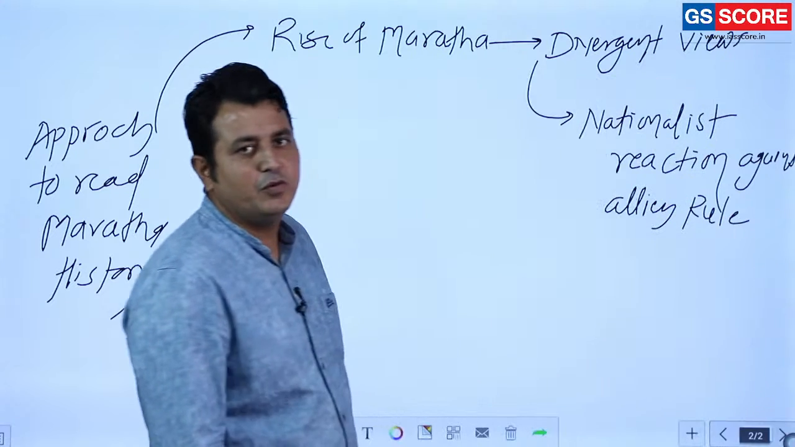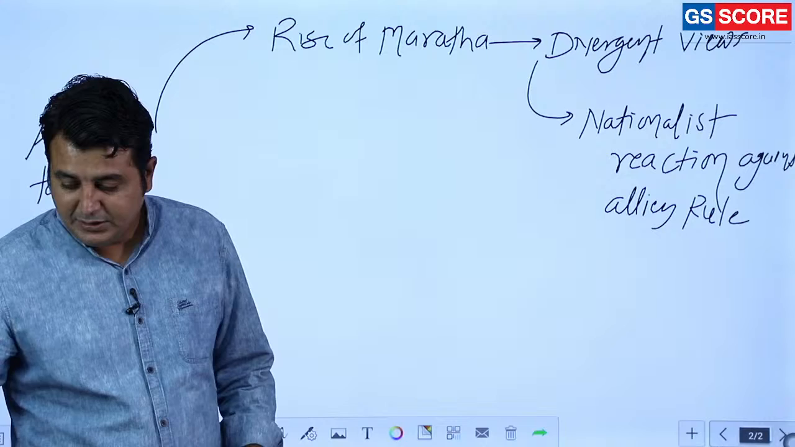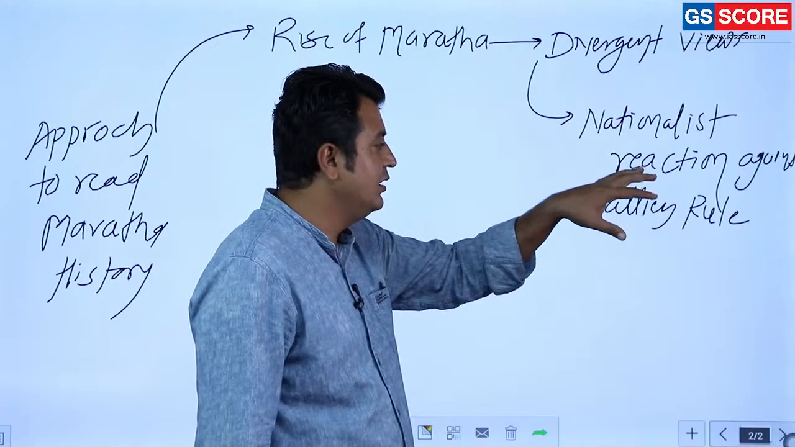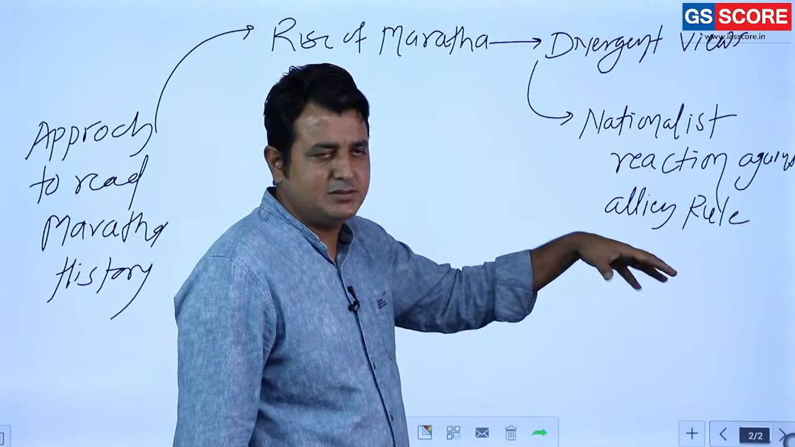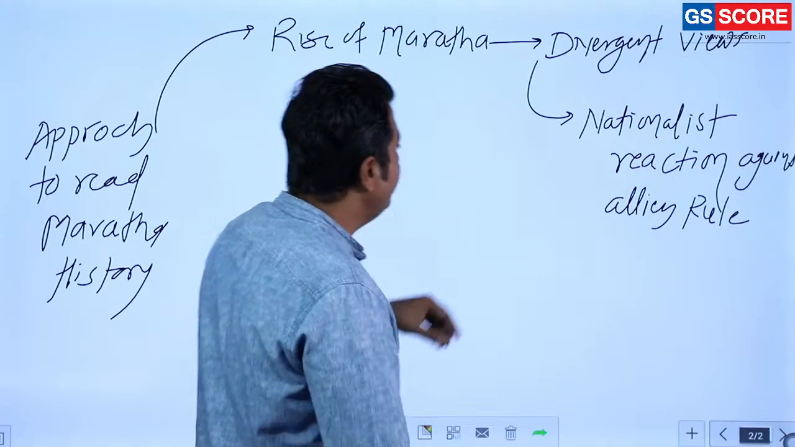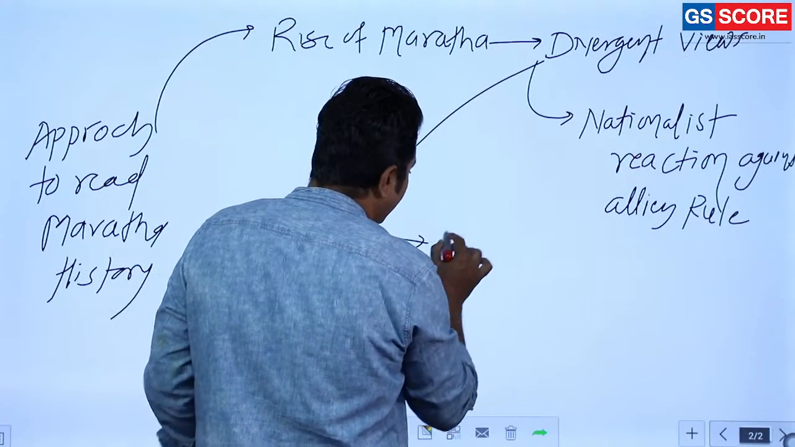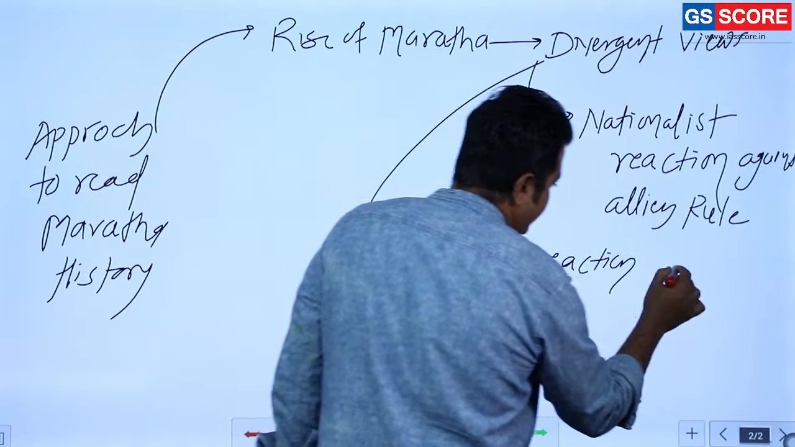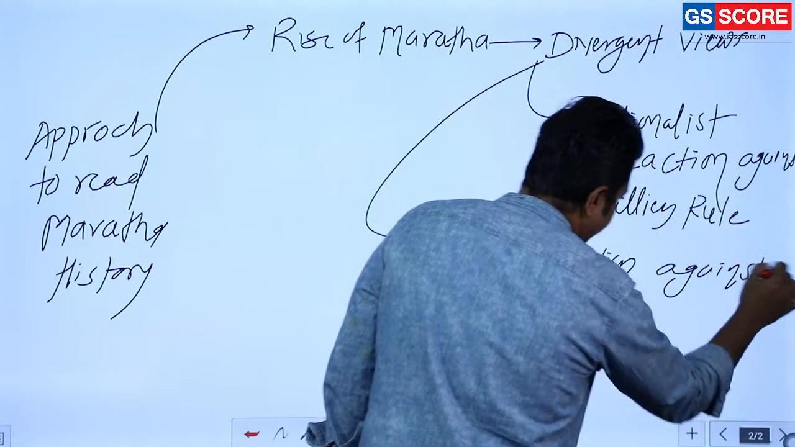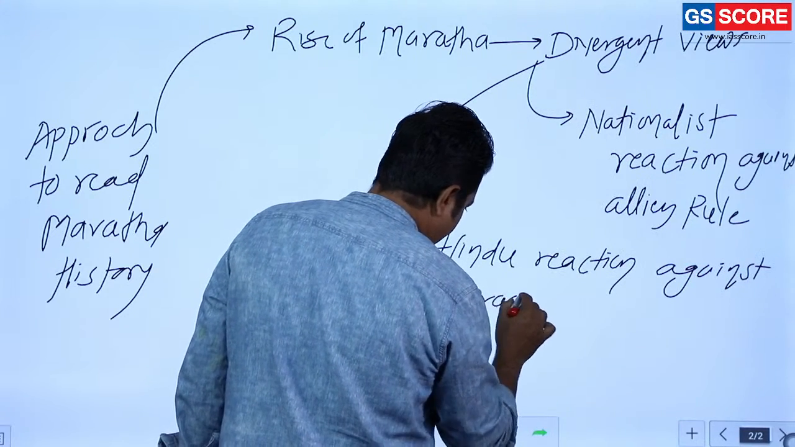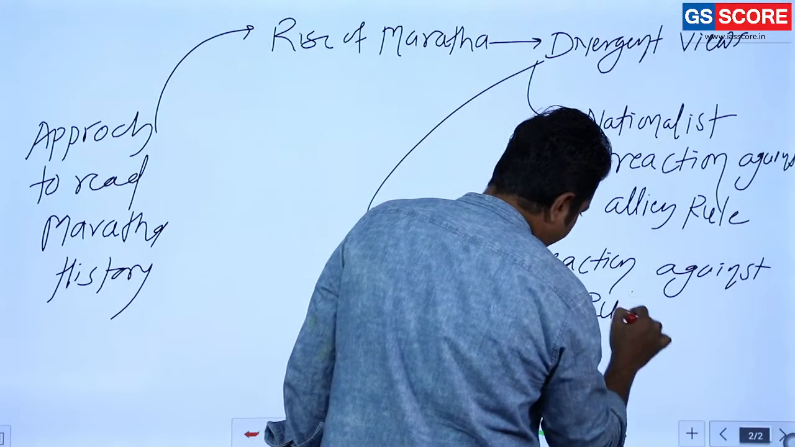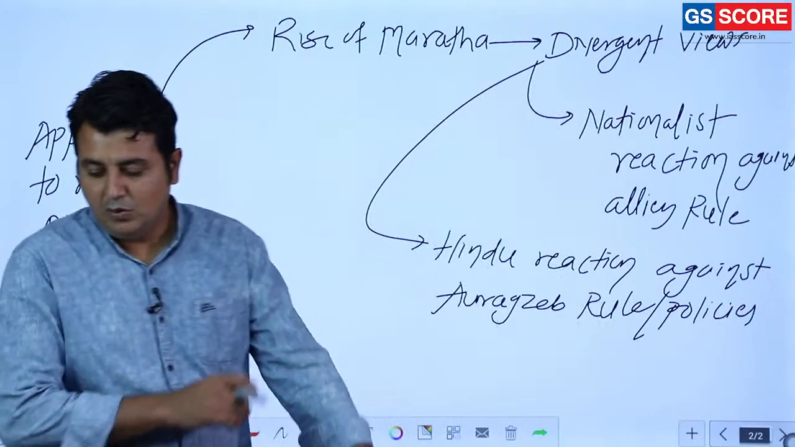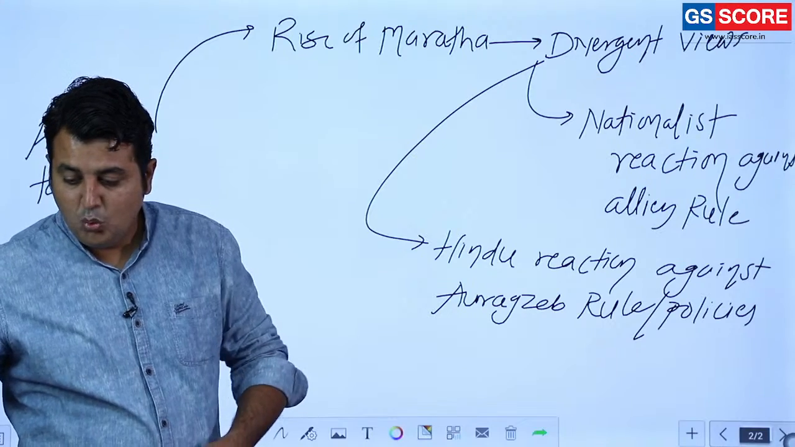This point of view is represented in history by historians like Rajwade, Ranade, Sardesai: a nationalistic reaction against alien rule. Then one more view is related to the Hindu reaction against Aurangzeb's rule or Aurangzeb's policies. So who mentioned this view?